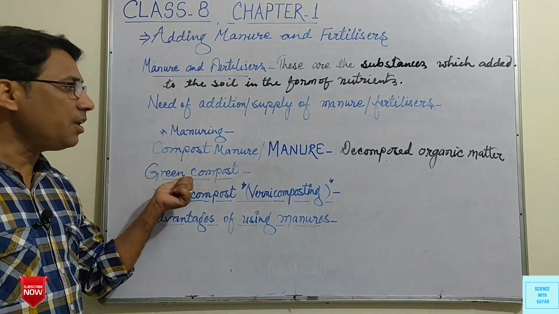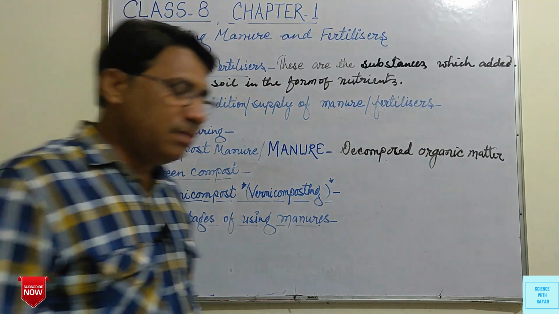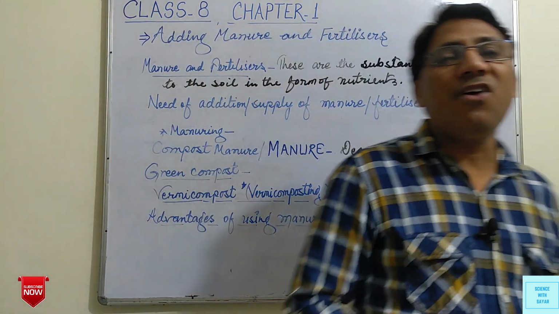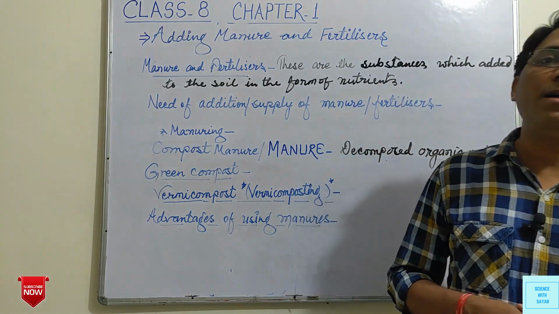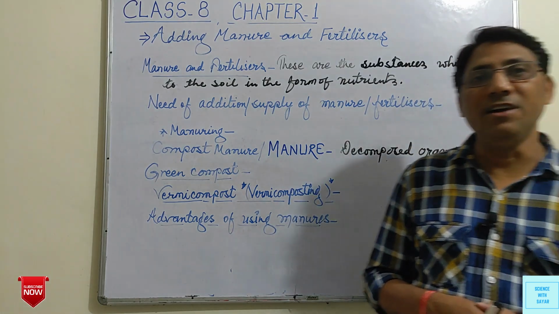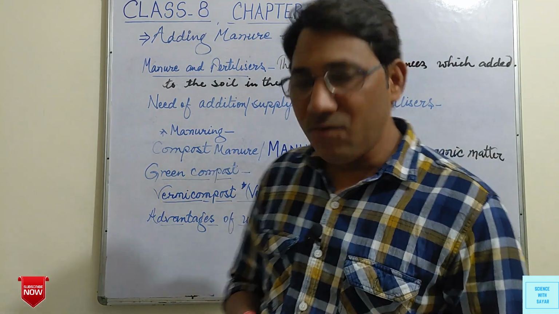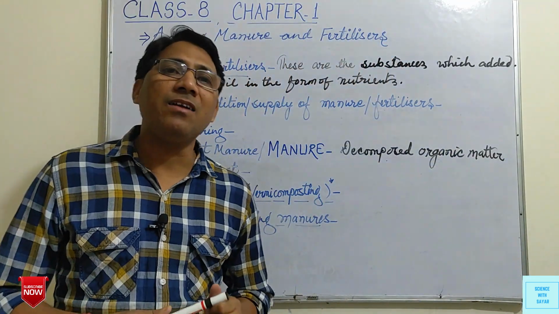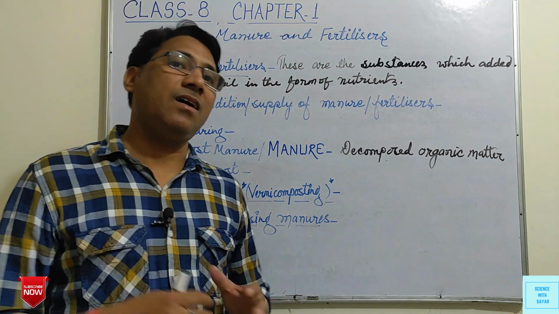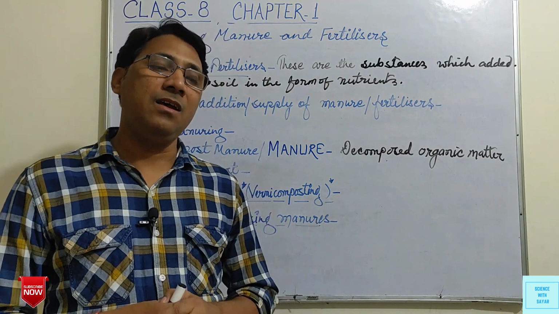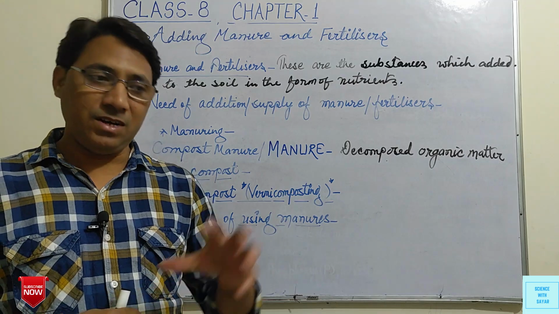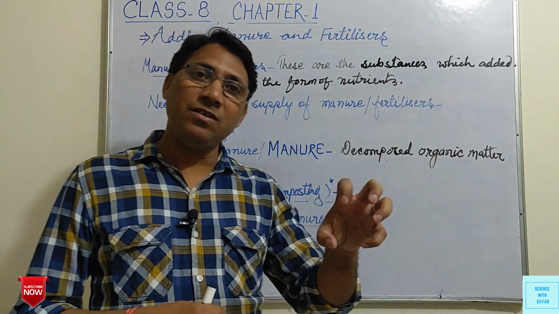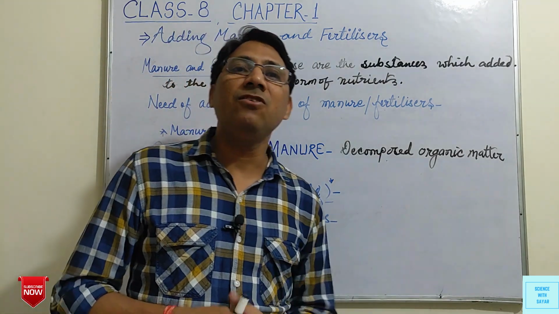After that, green manure. Sometimes farmers grow some grasses or some plants in the fields, and when these plants are green, they plow the soil, due to which the green plants are mixed with the soil.